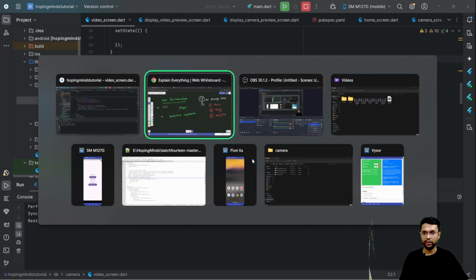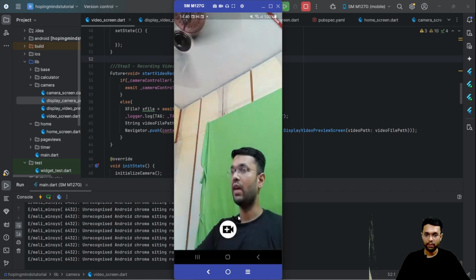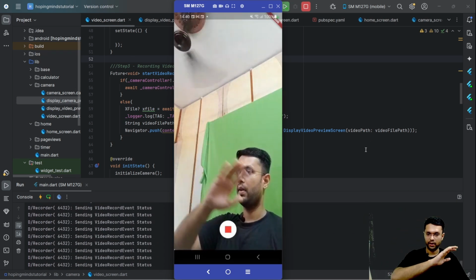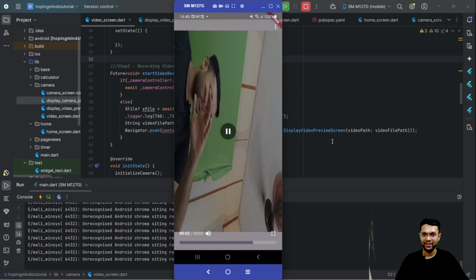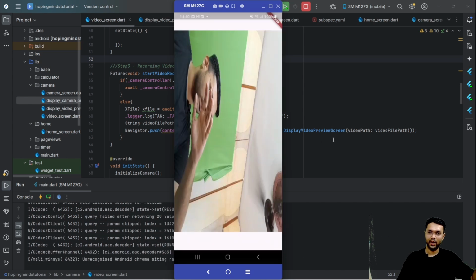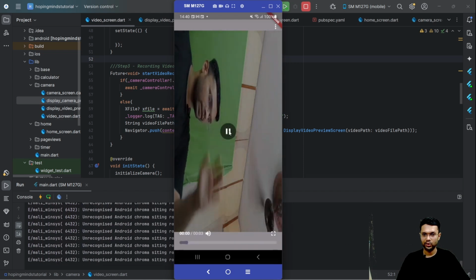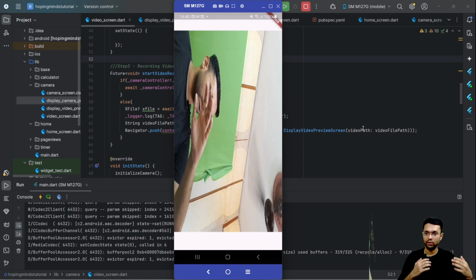It says restarted application, and let me move to my device. It says camera is loading, and now I'm going to click on this icon to start the video recording. Well, did you notice that over here a bit of the loading symbol came and then the player got initialized? In fact, do you notice it shows this replay icon along with this?